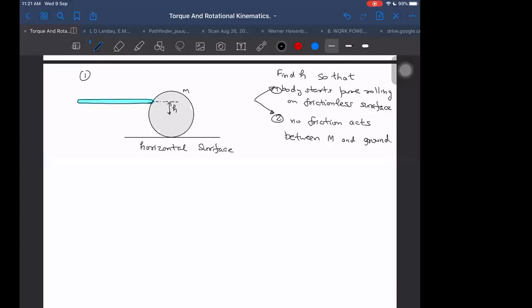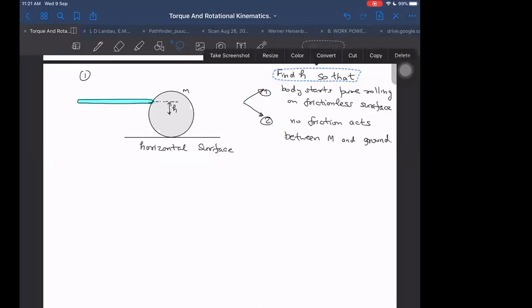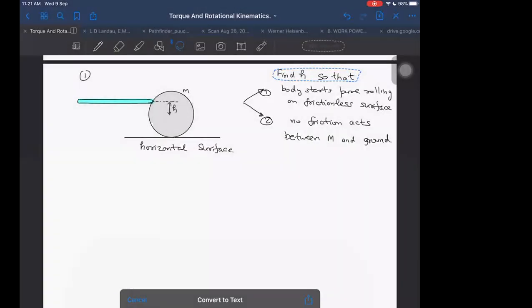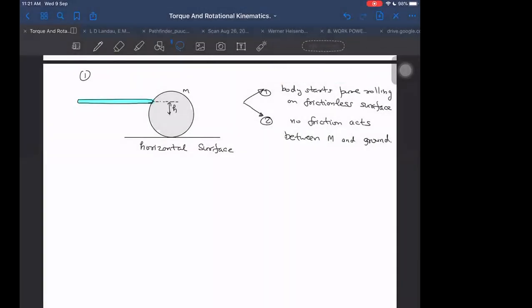Yes, sir. So I wanted to give these 2 questions here. This starting is the same for both of these. Find h so that the body starts pure rolling on a frictionless surface.